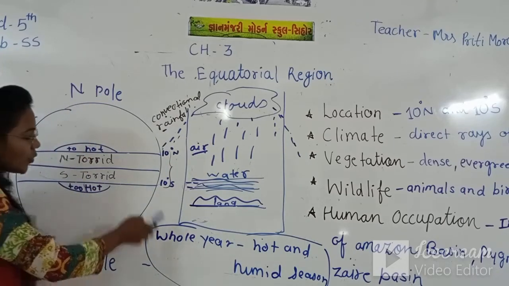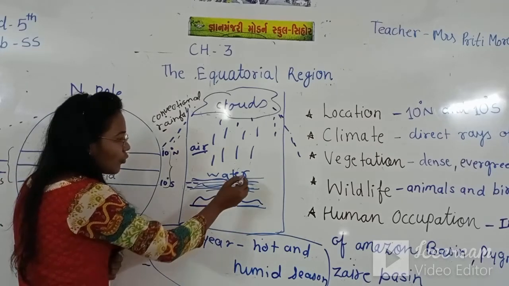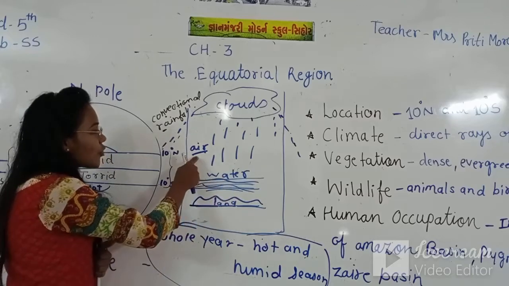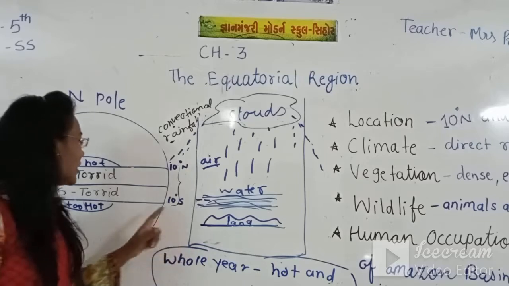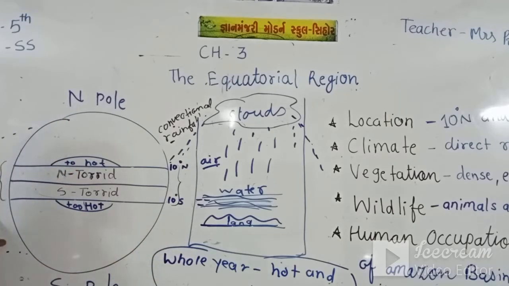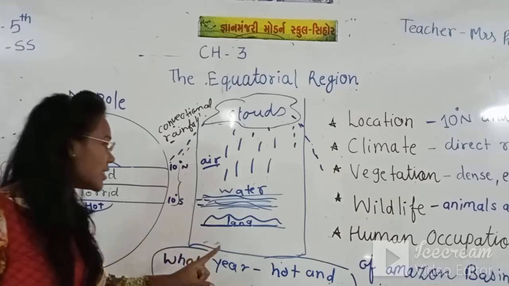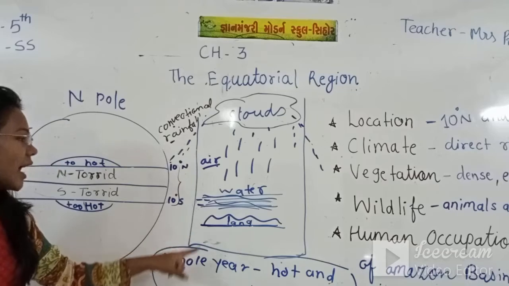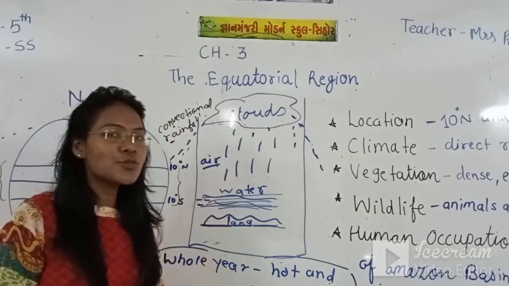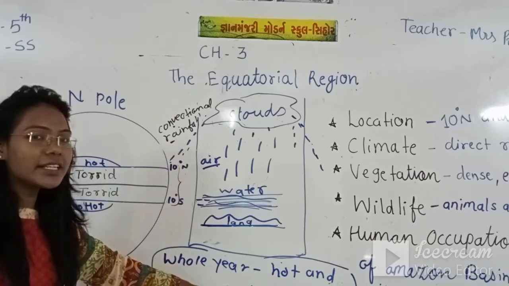Because the direct sun rays fall on the land, this area becomes too hot. So the water level also becomes too hot. The land becomes too hot just because of the sun rays. Because the direct sun rays fall on the equatorial area, the land of that particular area becomes too hot, and the water level also becomes too hot. Then you can see there the moist air and the humidity also.